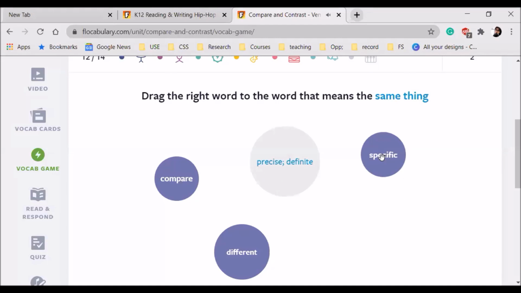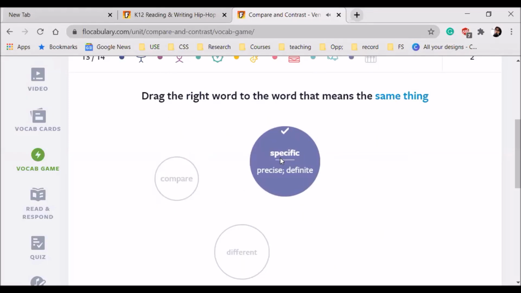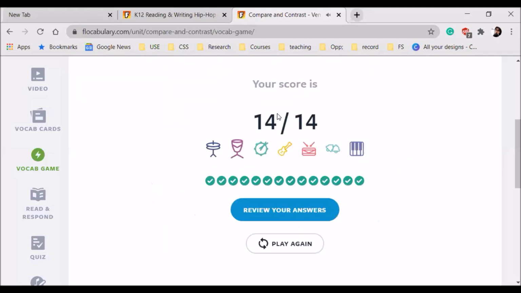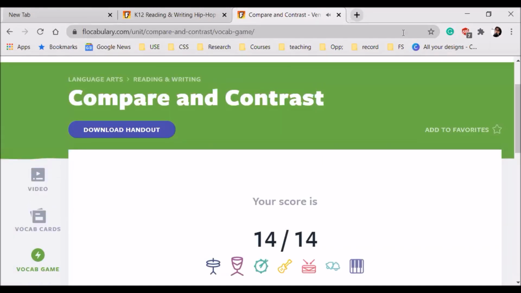Specific. Definite. There's no definite, it's different. Okay. Her art teacher told her to contrast these 2 paragraphs, which made her realize how different the animals look in each image. So when she's looking for difference in animals, that would be contrast. Very good. Okay, so we scored 10 on 10, 14 on 14. Okay, very good.